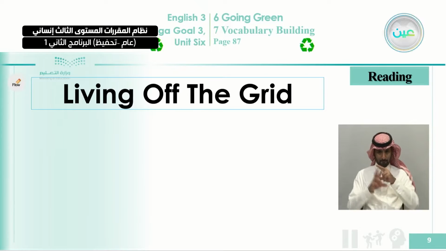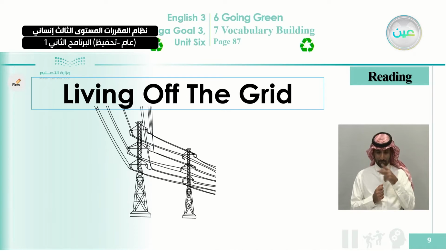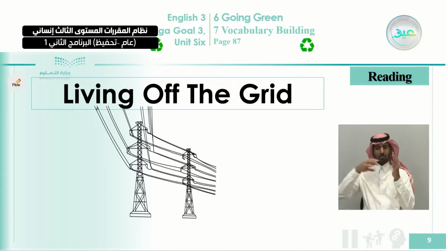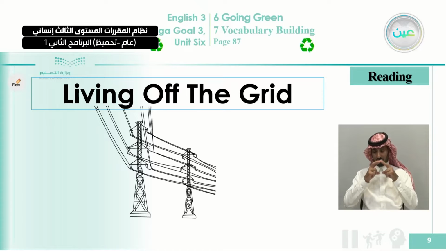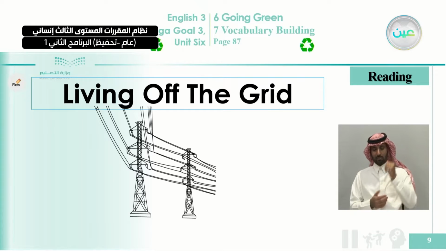Okay, the title of this reading passage is Living Off the Grid. It might be difficult for you to understand what off the grid means. Living off the grid is like this. This is called the grid. We all live with electricity. We cannot find our life as easy as it is now without electricity. So some people try to avoid consuming a lot of natural resources, so they start living off the grid, away from the grid. So they live without electricity, and they try also to generate their own electricity in some ways.